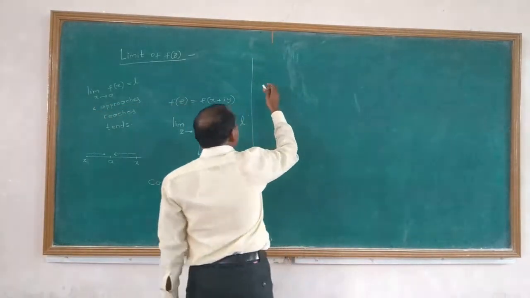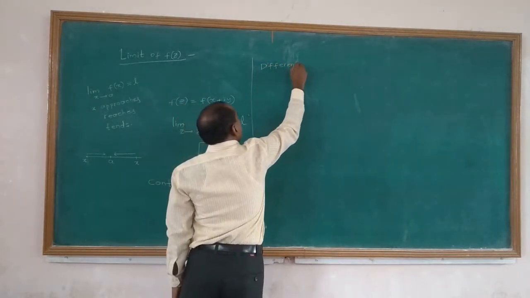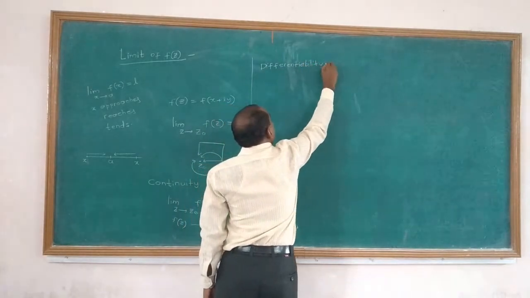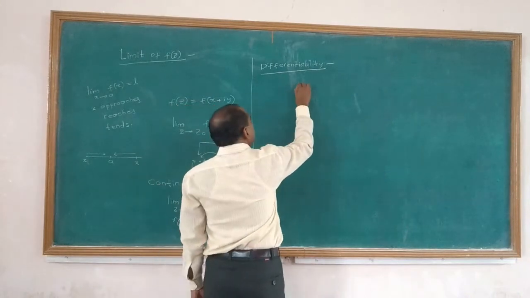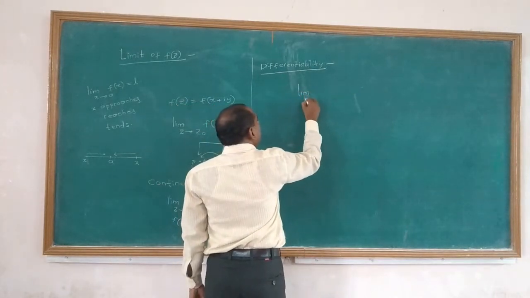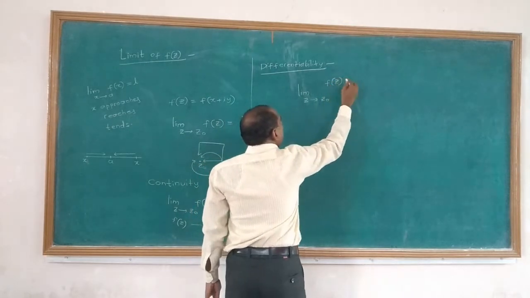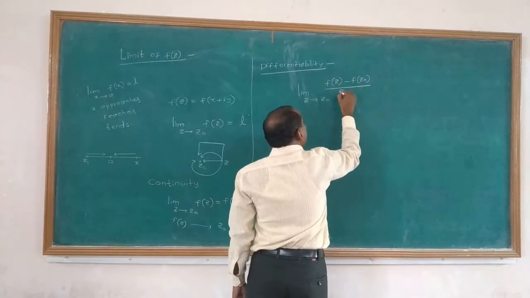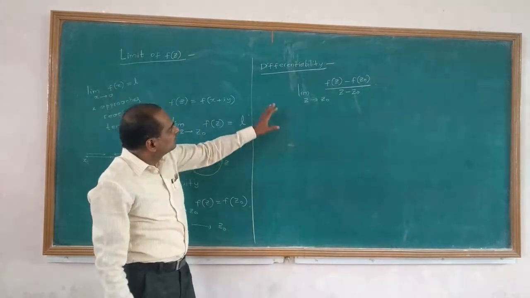So that is the meaning of continuity. Let us see the meaning of differentiability. Let us take the limit z tends to z naught, f of z minus f of z naught divided by z minus z naught.